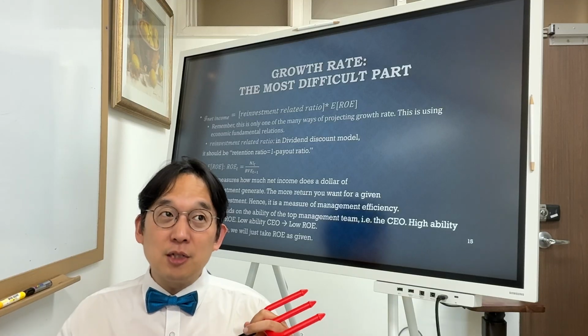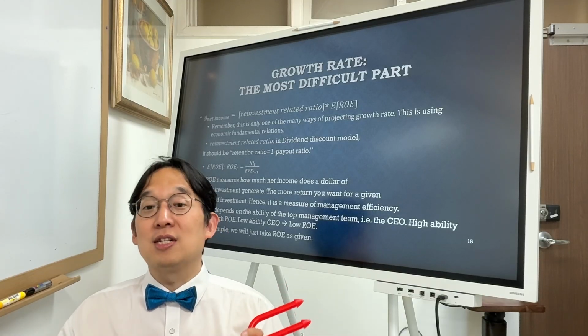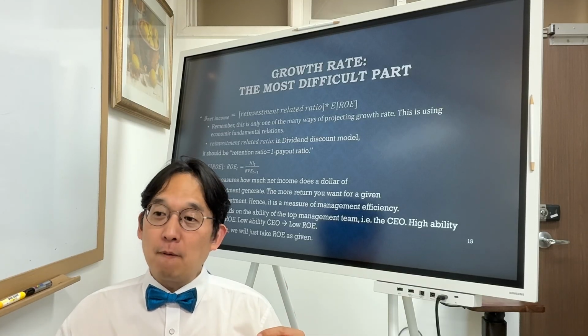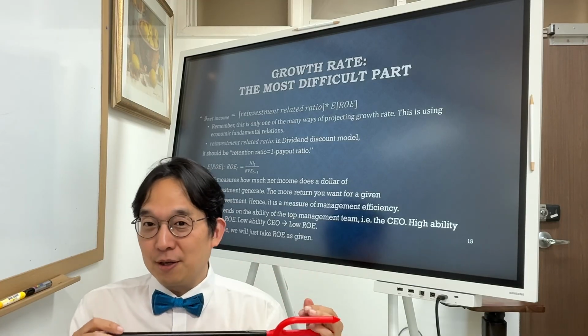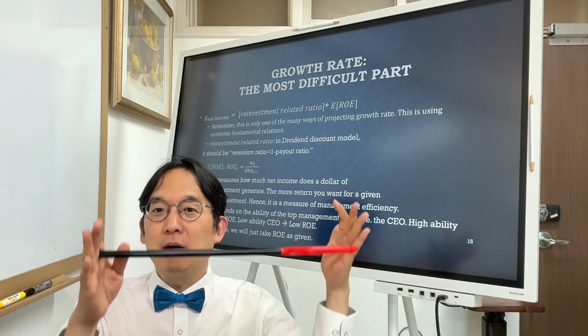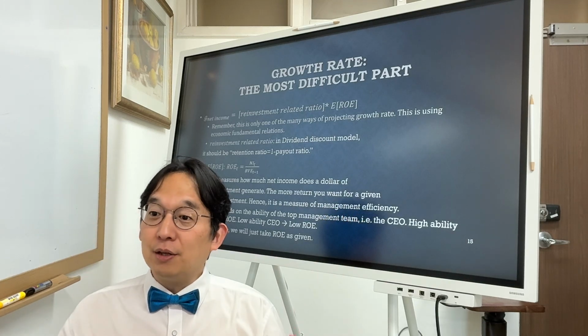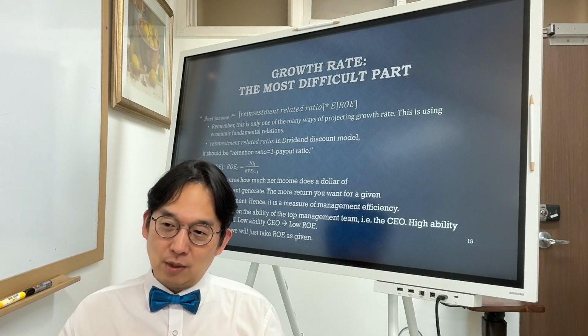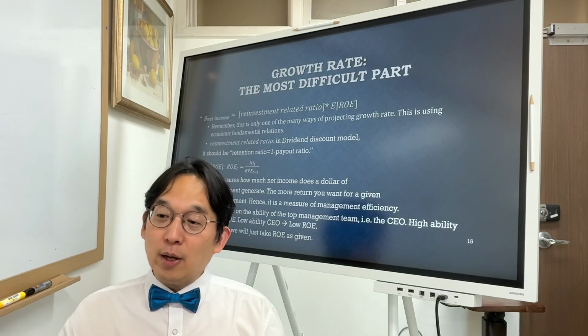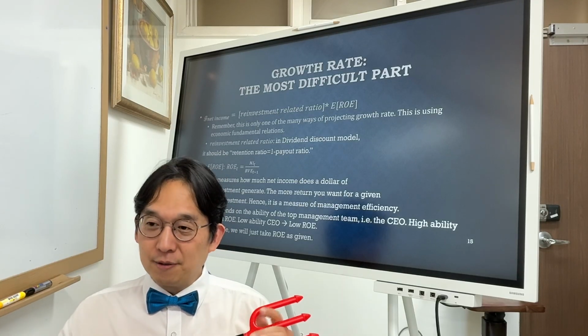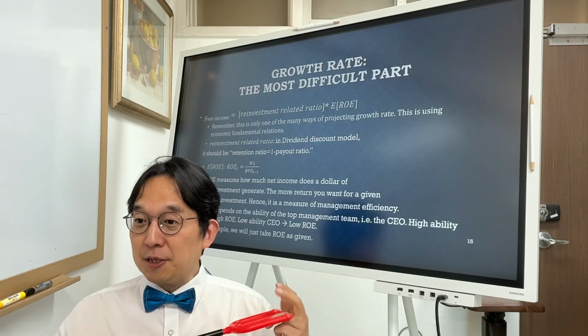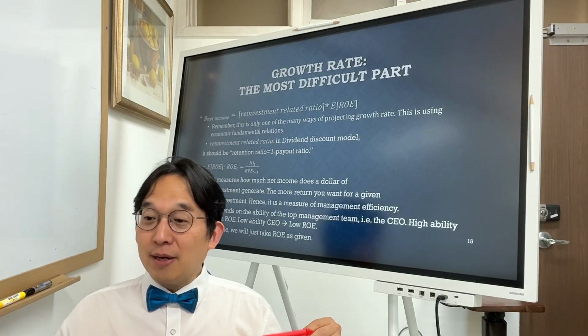Because book value of equity comes from the balance sheet, which is a snapshot figure, whereas net income is a video kind of flow concept over a period. So averaging the beginning and ending period could be another way of calculating ROE. But anyway, for mathematical convenience, I just work with the beginning of the period book value of equity. Anyway, it doesn't matter.